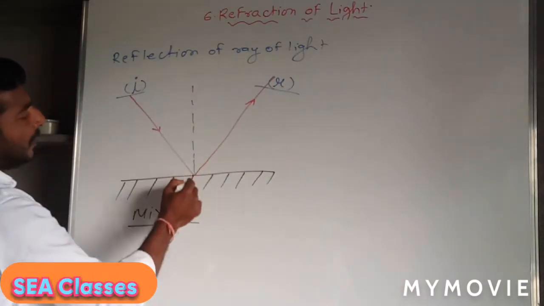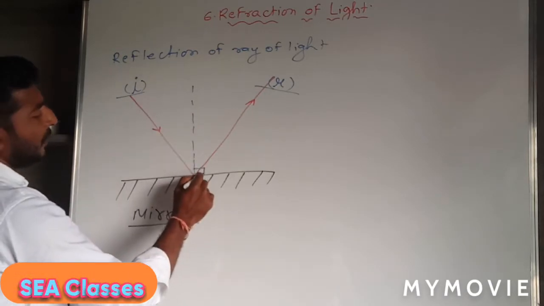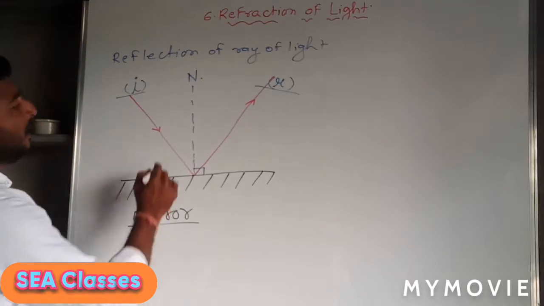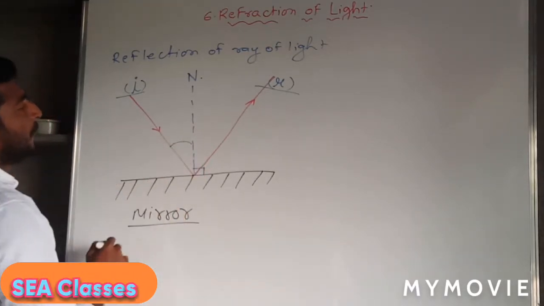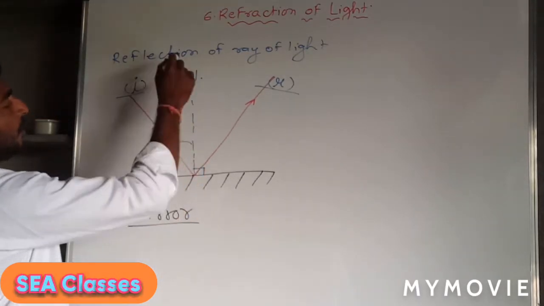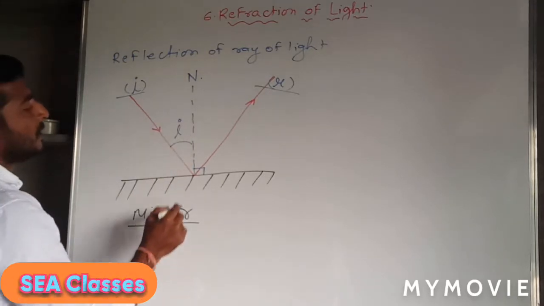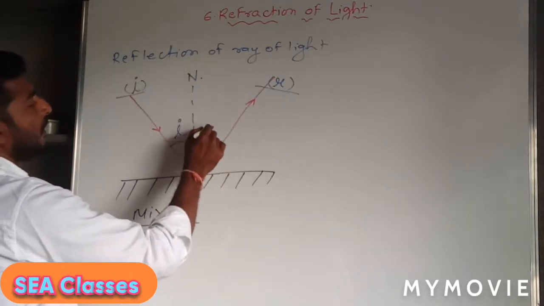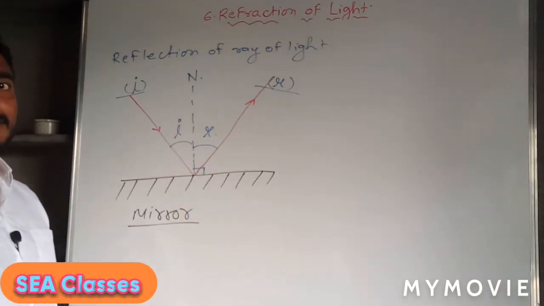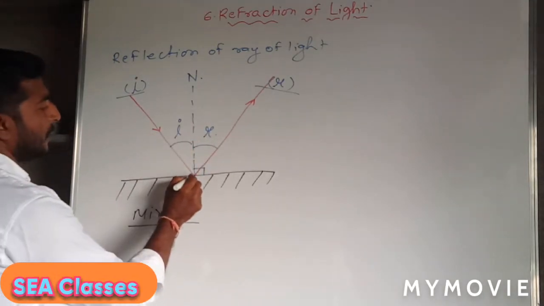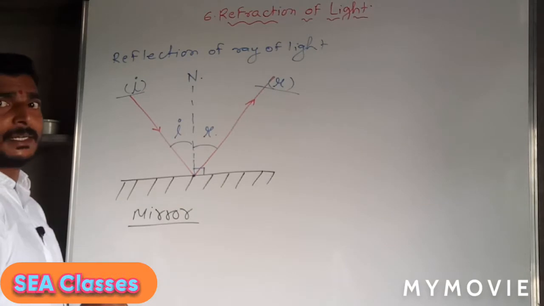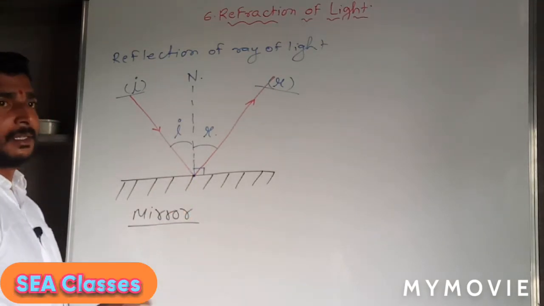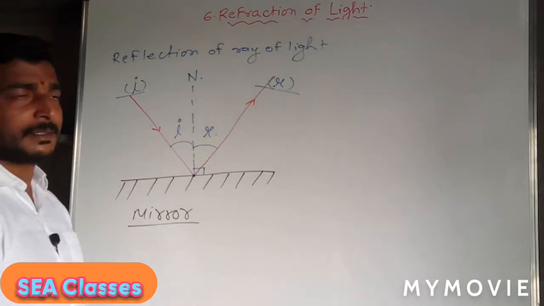The imaginary line perpendicular to the surface is called the normal. The angle formed by the incident ray with the normal is called the angle of incidence, and the angle formed by the reflected ray with the normal is called the angle of reflection. The point at which the ray of light gets reflected is called the point of incidence. You have already studied this in lower classes.